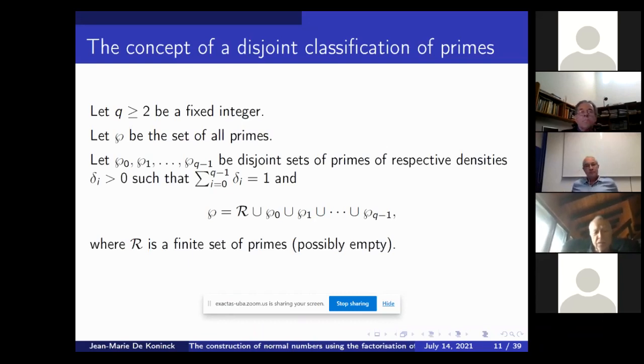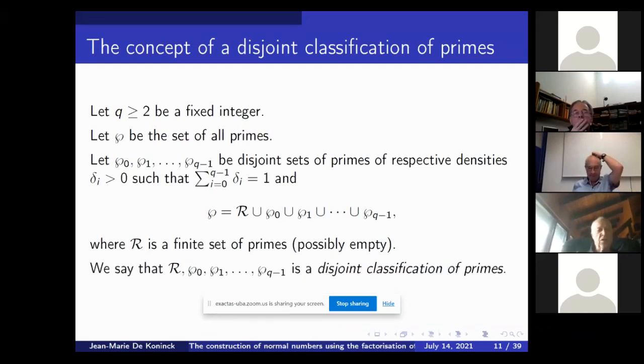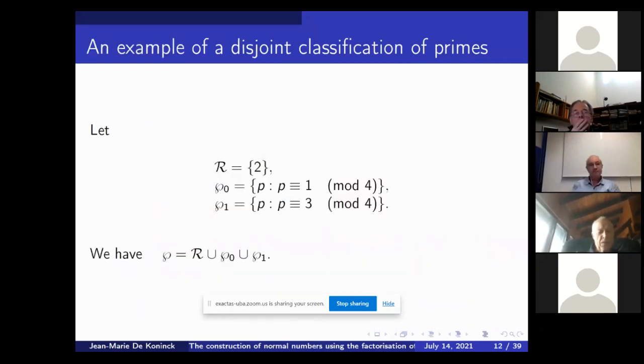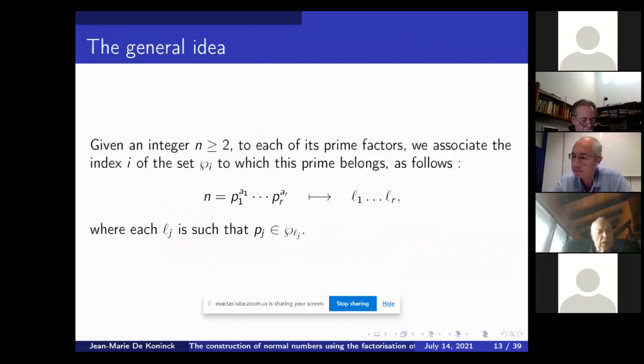You allow for another set R, which is possibly finite. You'll see it's very useful. Then you have a disjoint classification of primes. An example is just the primes congruent to 1 and the primes congruent to 3. You get all the primes except 2, and then you do have a disjoint classification of primes.